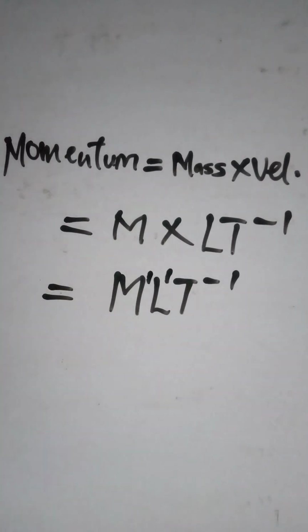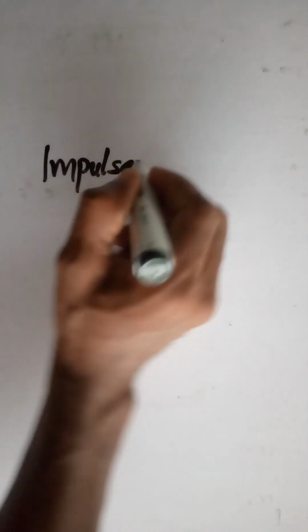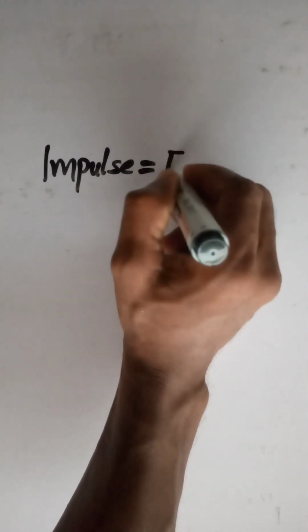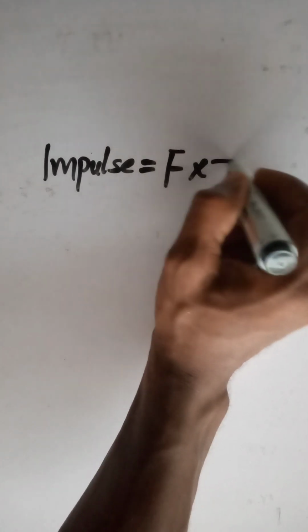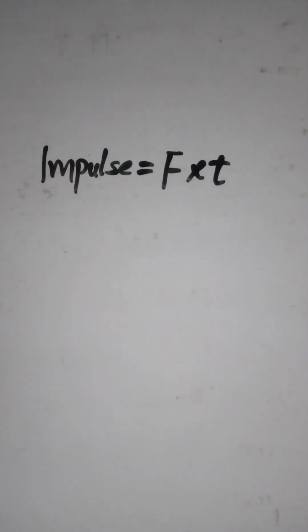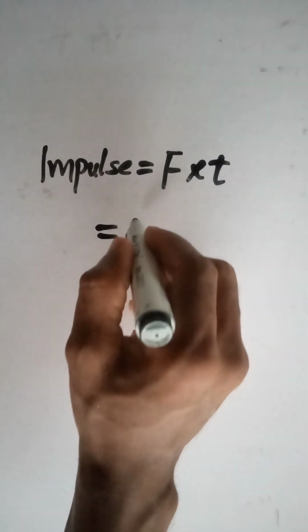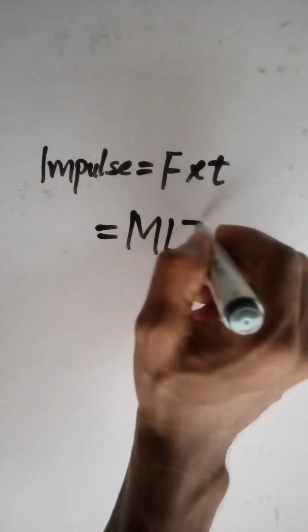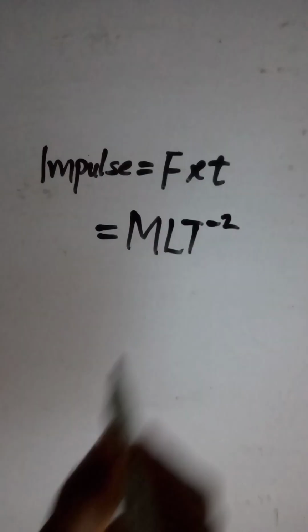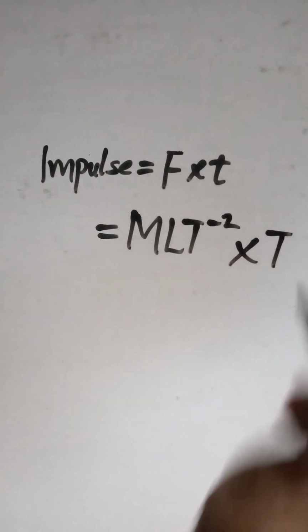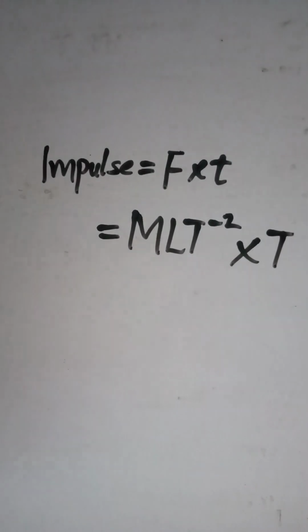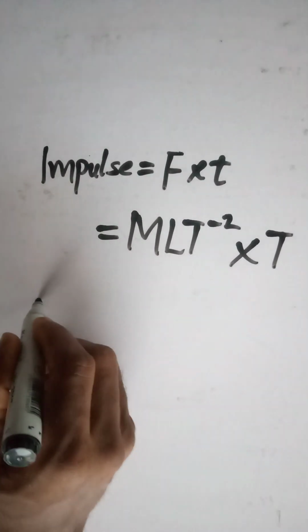Now, next, let's check the dimension for impulse. Now, what's the formula for impulse? Impulse is the product of force and time. The product of force and time. Now, what's the dimension for force? We have MLT to the power of minus 2 and our time remains T. So when we multiply this, we're going to have